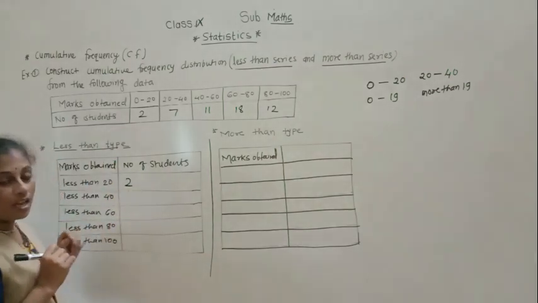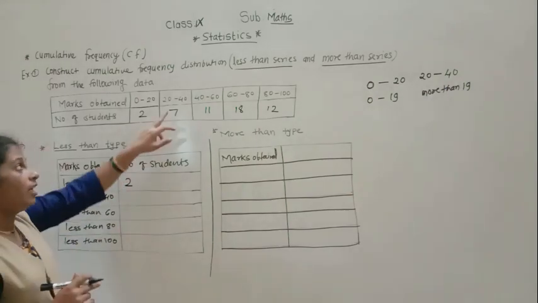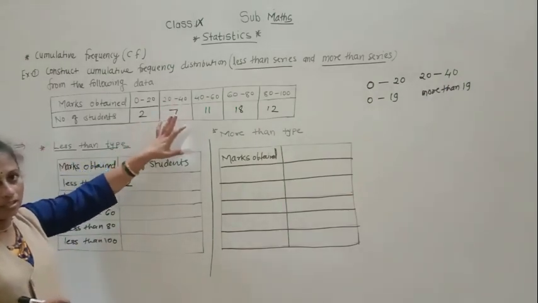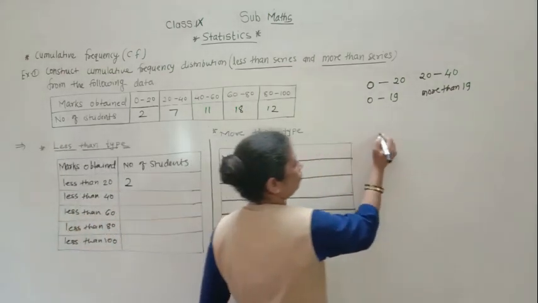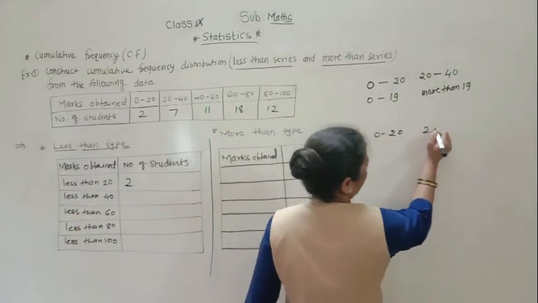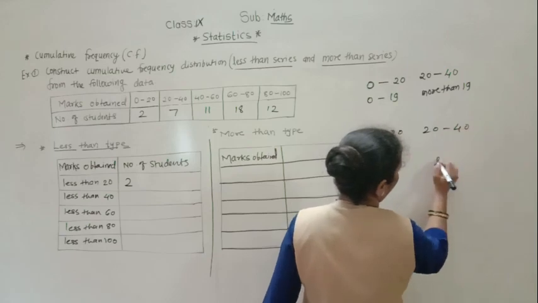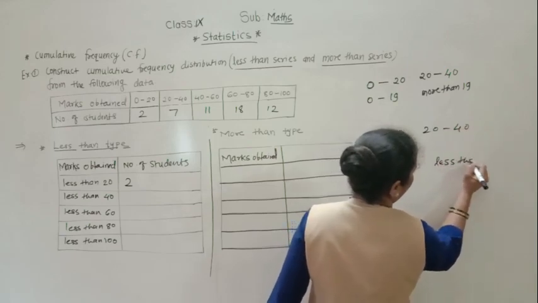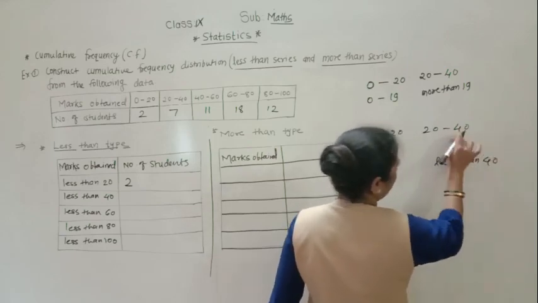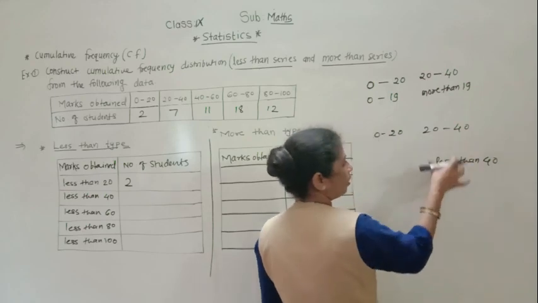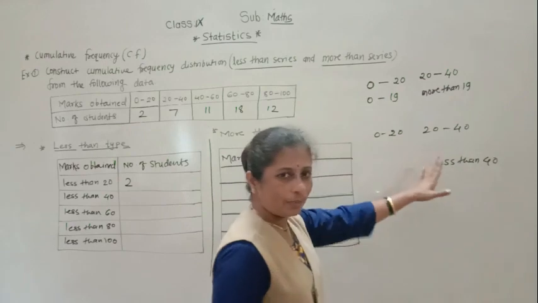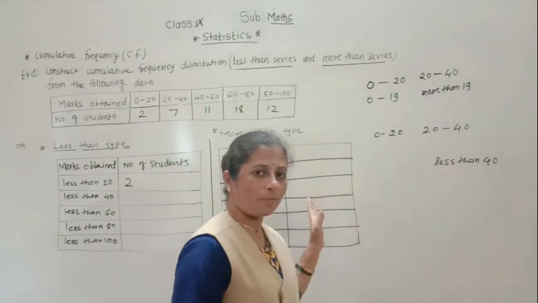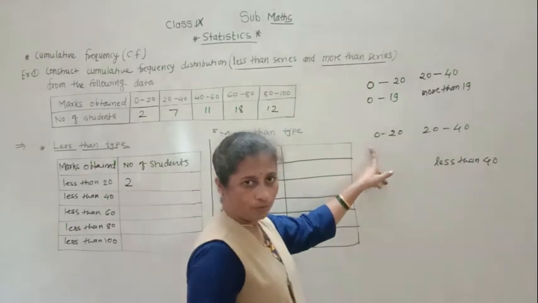Now the students who got less than 40 marks: less than 40 marks means 0 to 20 and 20 to 40 together. So the students who got marks less than 40, all will be there. Less than 40, all the other numbers from 0 are less than 40.